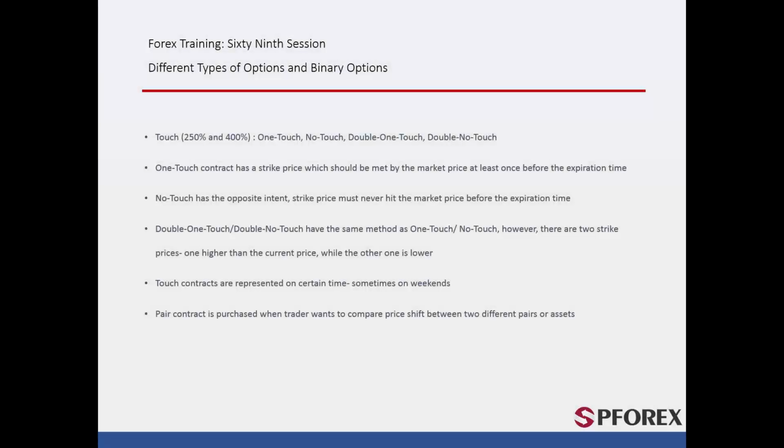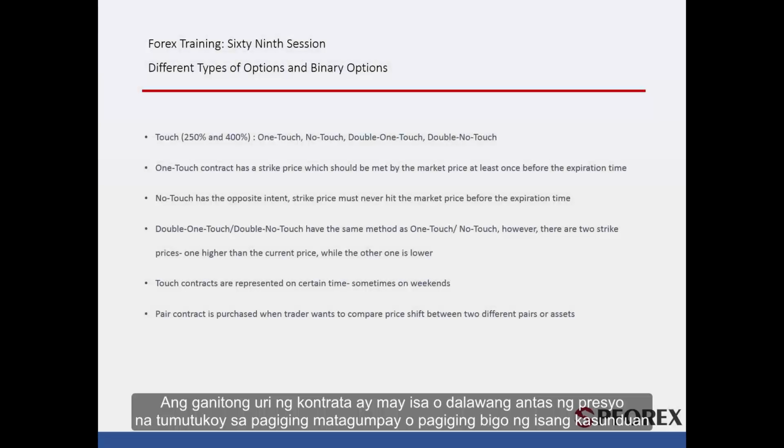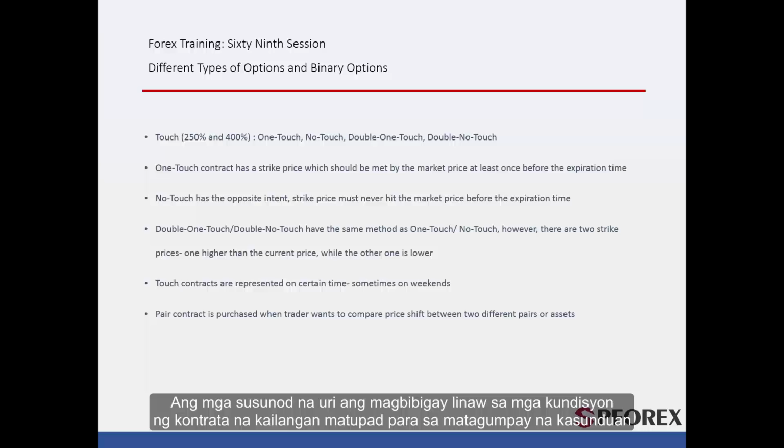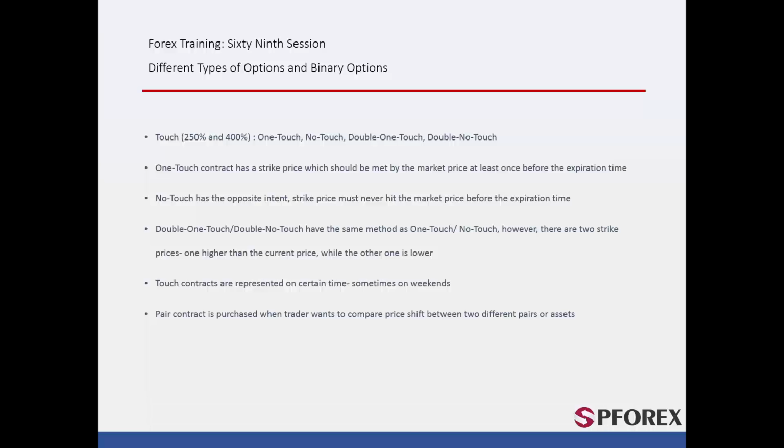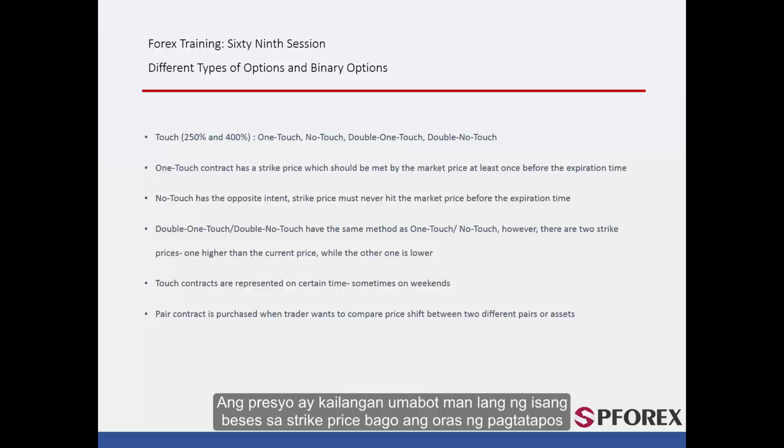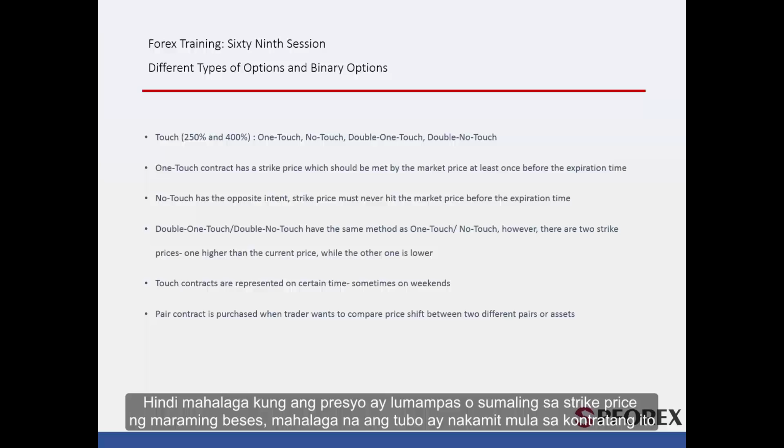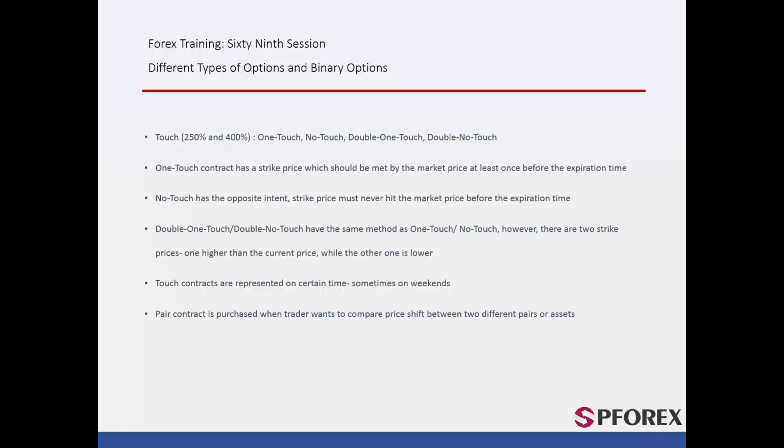Touch. This kind of contract has one or two price levels, which determine the success or failure of a deal. Following subtypes clarify the contract conditions that must be fulfilled for a profitable deal. One touch. Price must at least reach the strike price before the expiration time. It does not matter if the price crosses or touches the strike price multiple times. The profit is achieved from this contract.